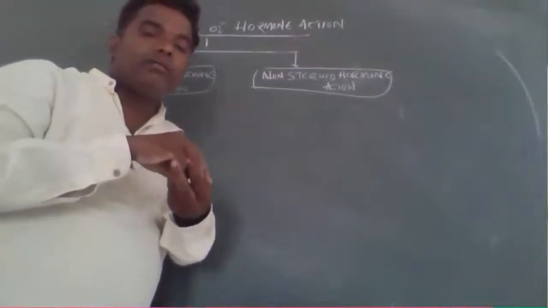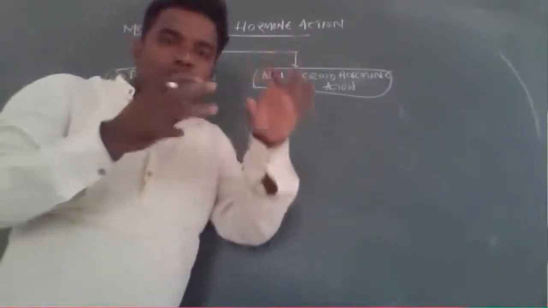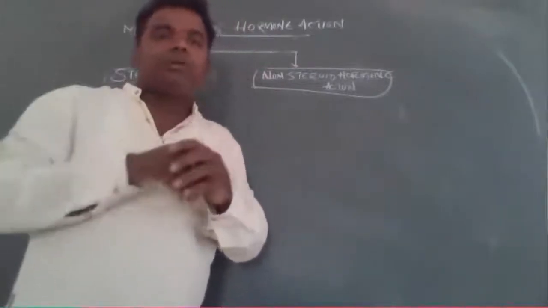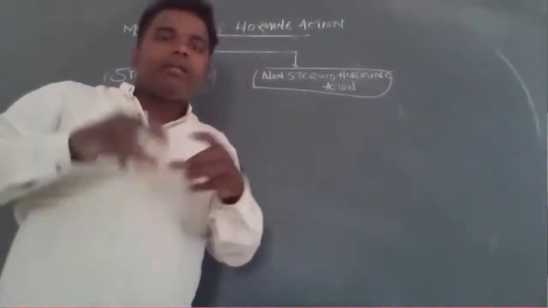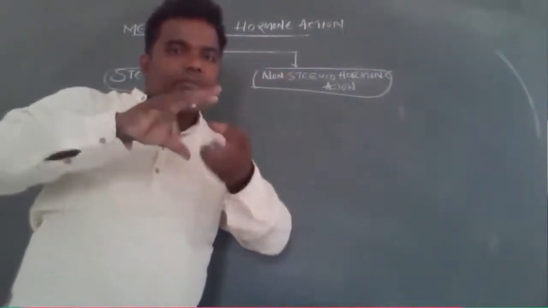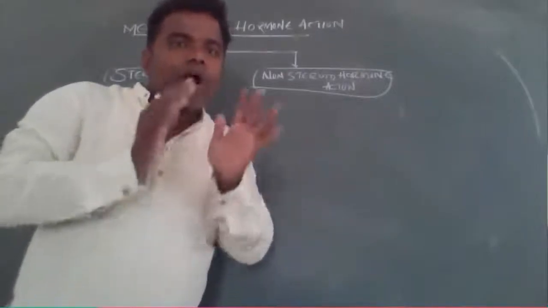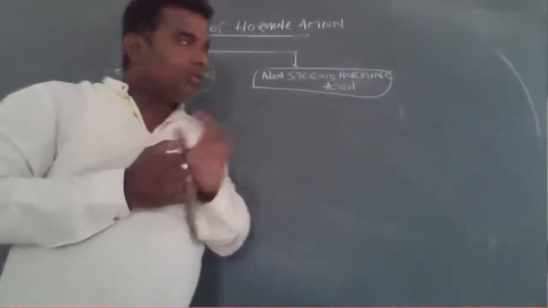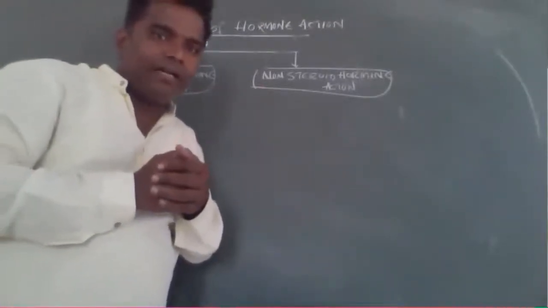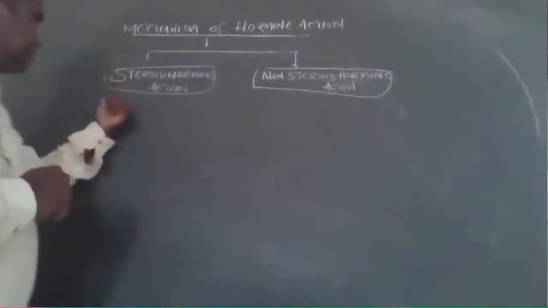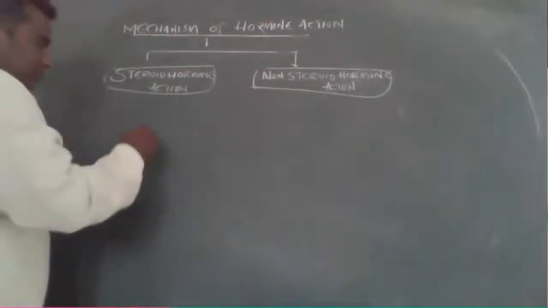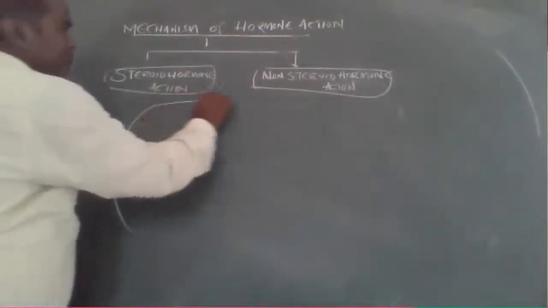The non-steroidal hormones first of all bind with receptors on the cell membrane, called membrane bound receptors, which are present on the surface of the membrane. The non-steroidal hormone binds with the membrane bound receptor to form the hormone receptor complex, which is then activated and enters the cytoplasm. That is the difference. Yesterday we discussed steroid hormone action, and I would like to repeat it speedily.